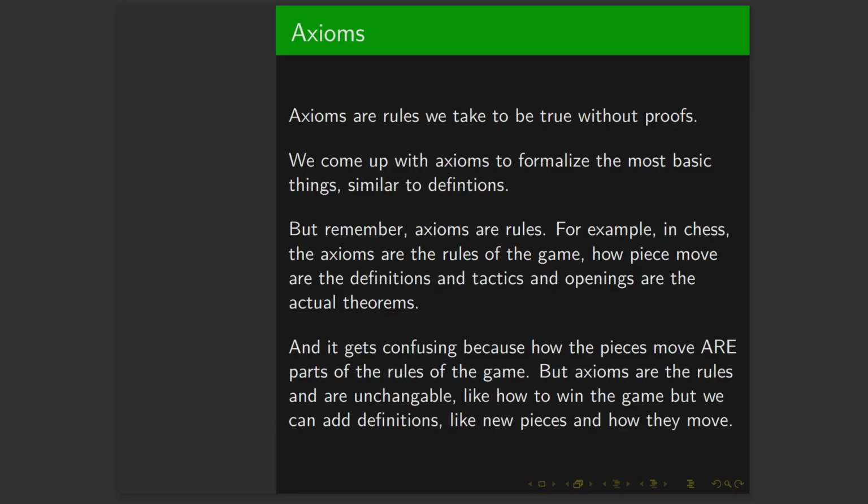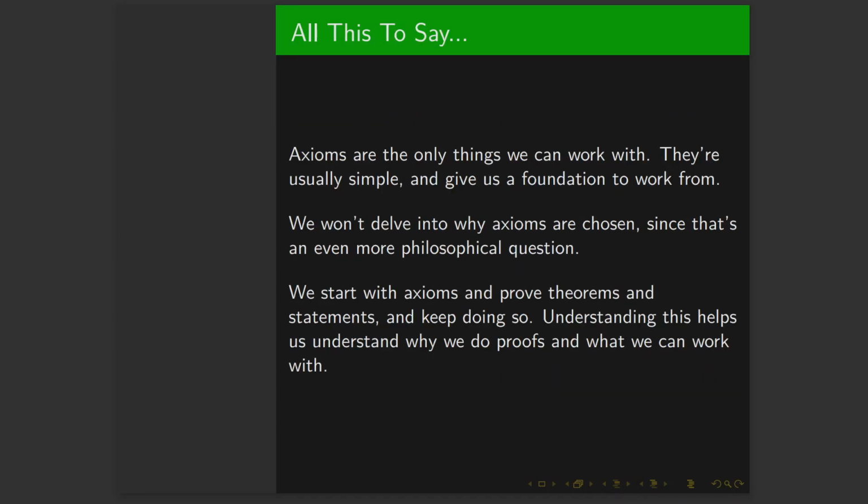That's it. You can't change them. But we can add definitions, maybe even change definitions. In our case, if we keep on with the chess analogy, this is adding more pieces that maybe move weirdly. All of this is to say that we come up with simple definitions and rules that we assume without proof that are called axioms. And how we come up with this is a deeper philosophical question. Then we prove theorems from these axioms and definitions.